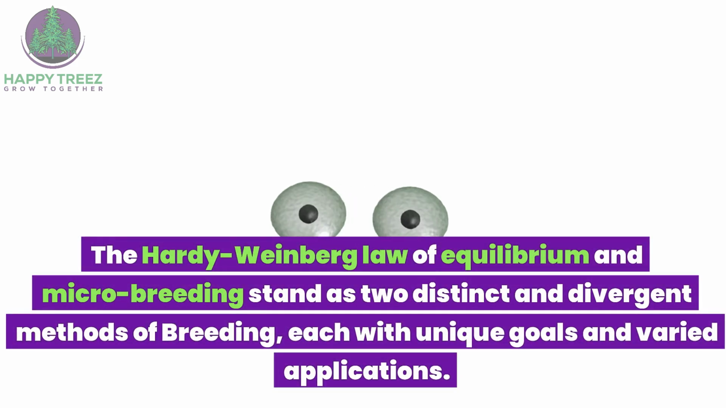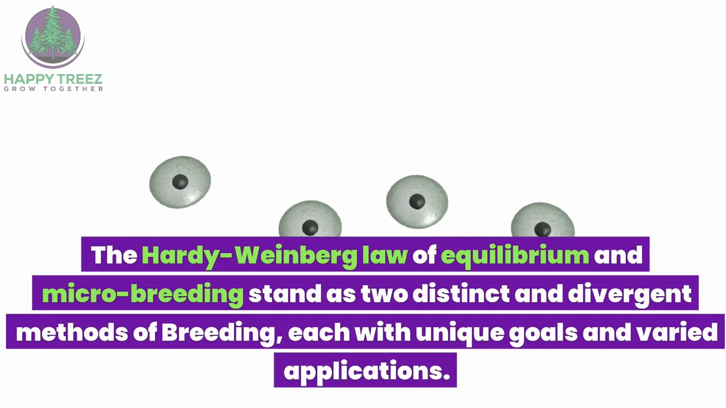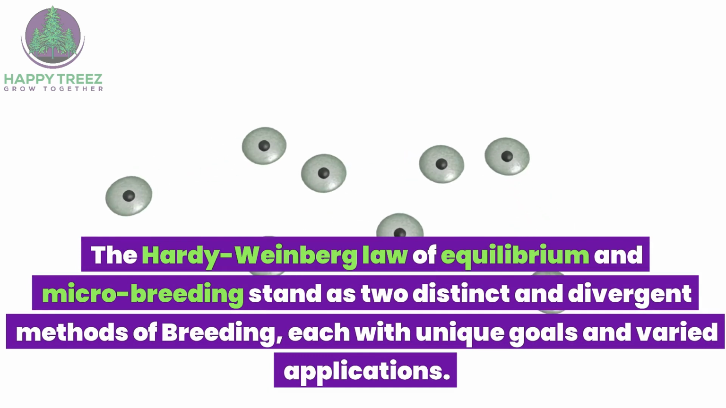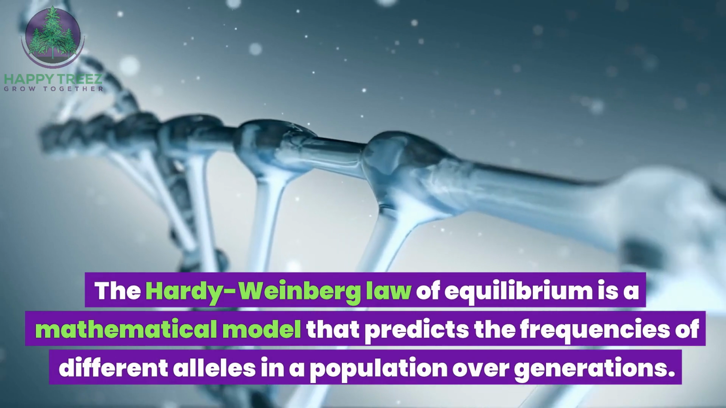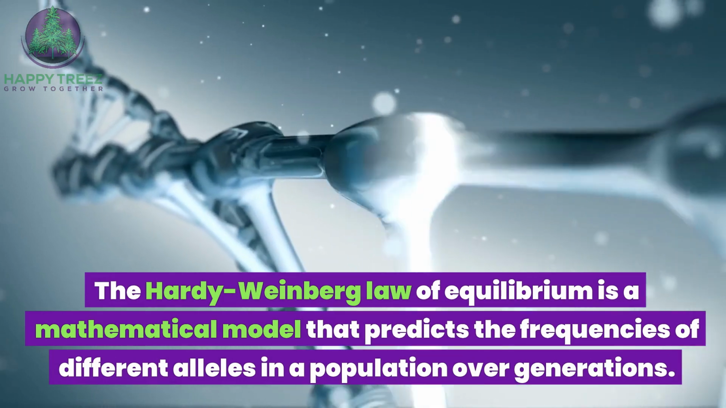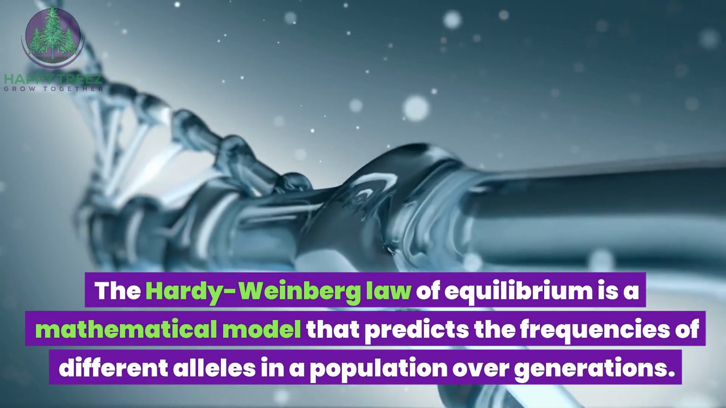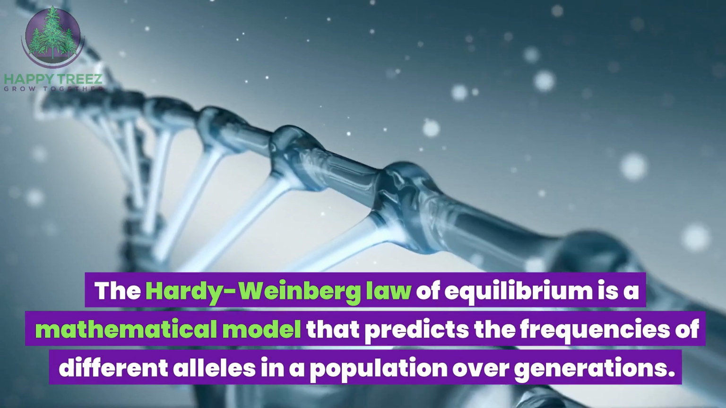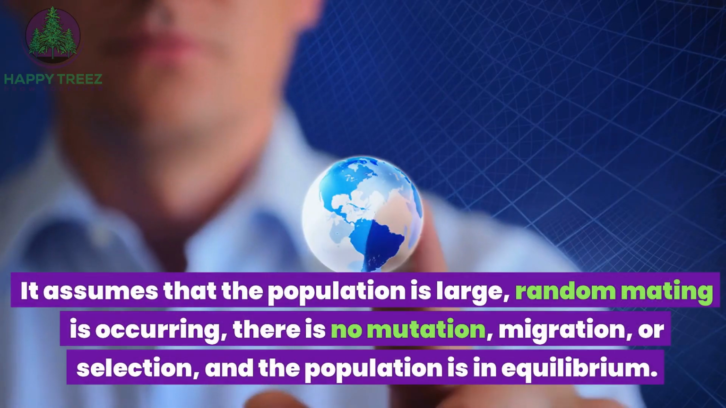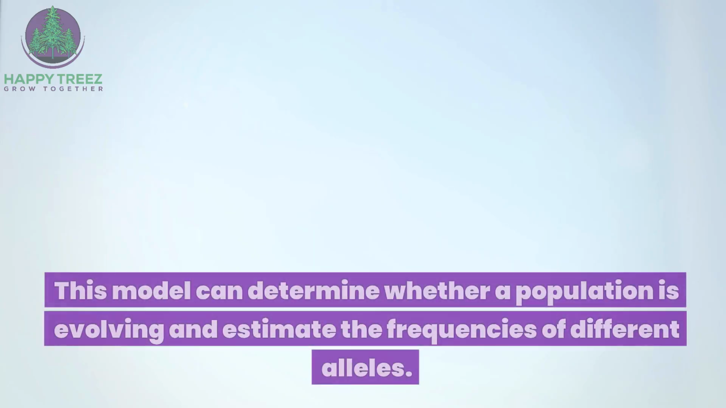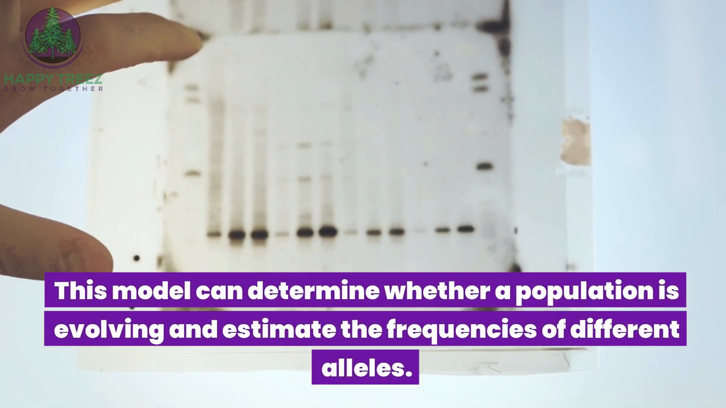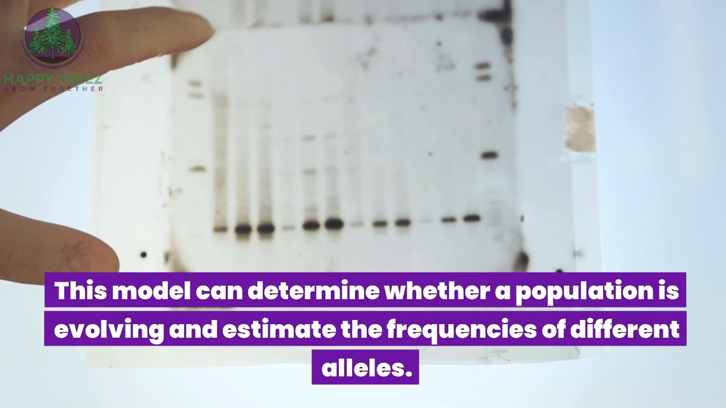Hardy-Weinberg Law of Equilibrium and microbreeding stand as two distinct and divergent methods of breeding, each with unique goals and varied applications. The Hardy-Weinberg Law of Equilibrium is a mathematical model that predicts the frequencies of different alleles in a population over generations. It assumes that the population is large, random mating is occurring, there is no mutation, migration, or selection, and the population is in equilibrium. This model can determine whether a population is evolving and estimate the frequencies of different alleles.